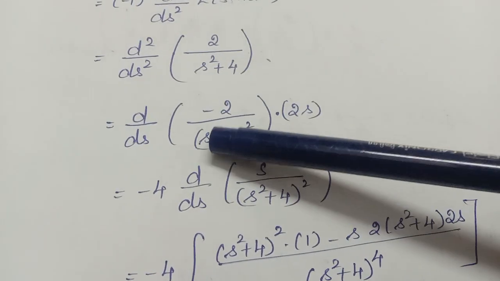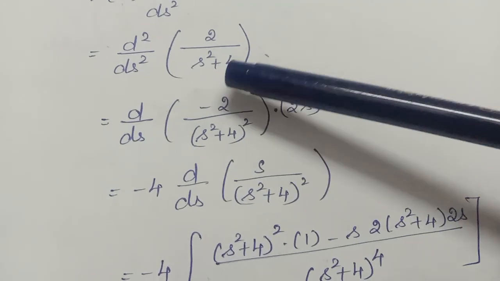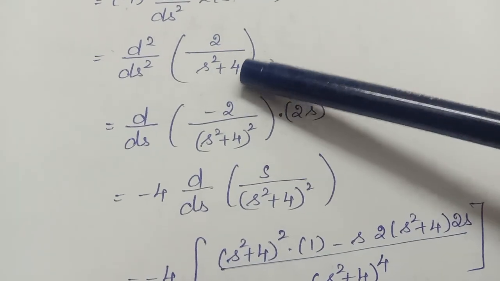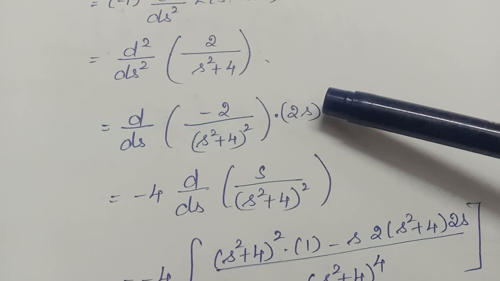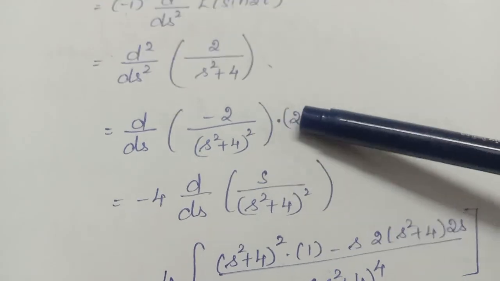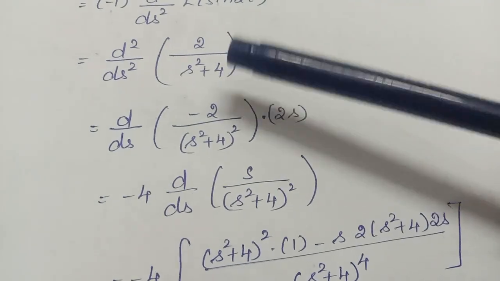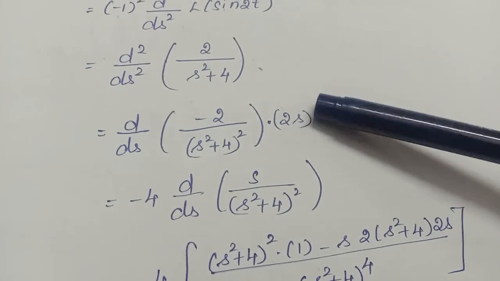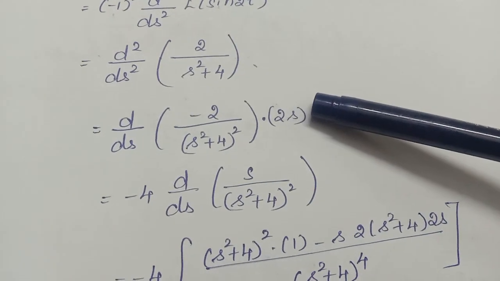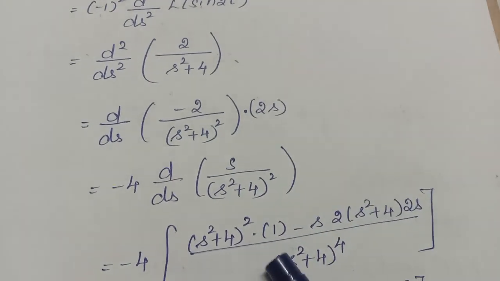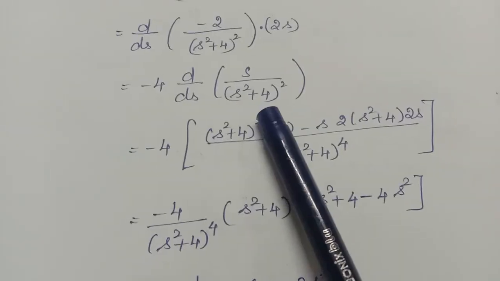So minus 2 by s square plus 4 the whole square into, here it is s square plus 4, no? So what is its differentiation? 2s. That should come in the numerator. That is, I am applying chain rule for differentiation, because this is not simply s term, it is s square term. Okay, so I should put differentiation of this term in the numerator. So what I get? Minus 4 into d by ds of s by s square plus 4 the whole square.